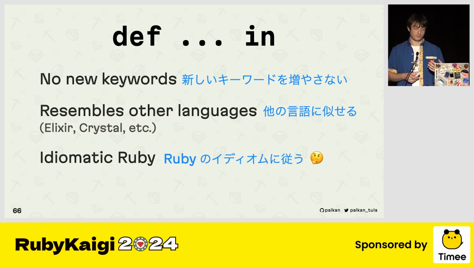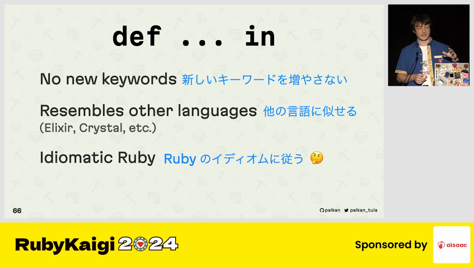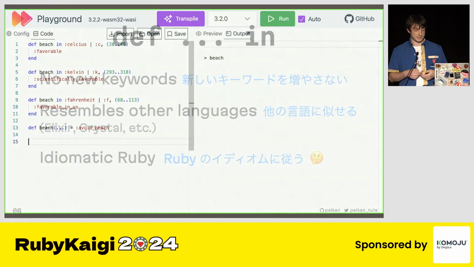Why I like this version of the syntax is, first of all, because there are no new keywords. The look of the feature resembles other current languages. The latest proposal that I mentioned before suggests having one def method name statement and multiple in statements, one after another, as the implementation of this feature. But I believe repeating def method name actually makes code more readable. You can clearly see what's going on and where the boundaries of the methods are. So let's see it in action.